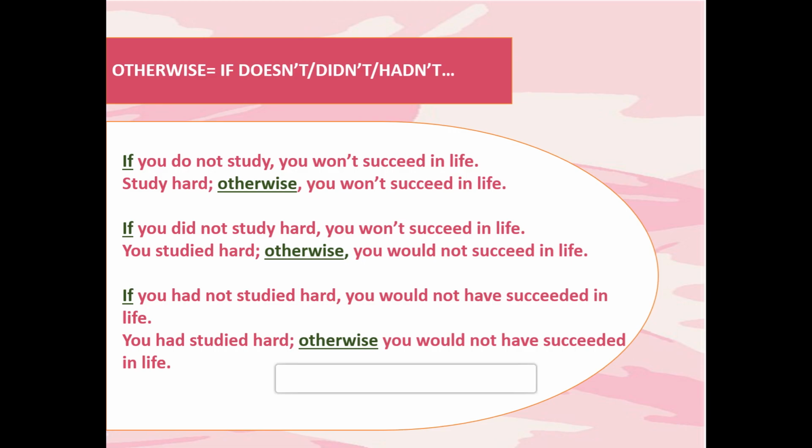Here you see, if you do not study, here it is in present tense, do not study, present tense, no? And that also simple present tense. So, it is in type 1. If you do not study, you won't succeed in life.